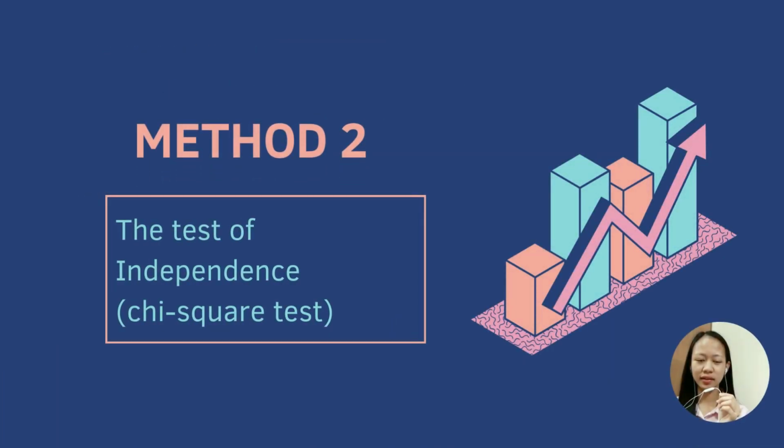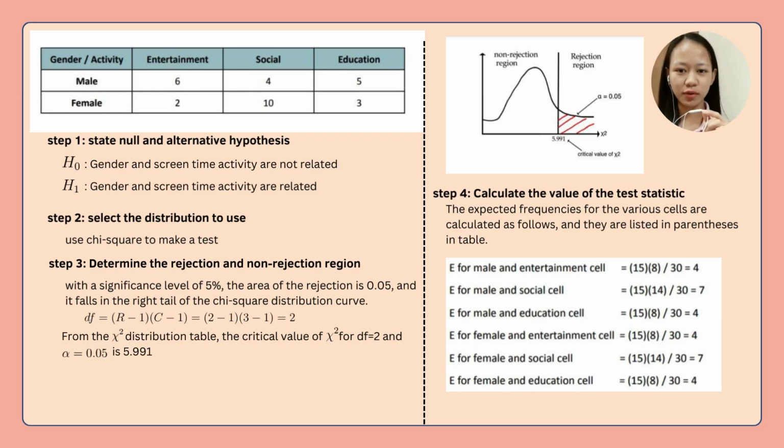Second method, the test of independence, chi-square test. Transform the data of gender and activity into a table. Step 1. State the null and alternative hypotheses. Null hypothesis: gender and screen time activity are not related. Alternative hypothesis: gender and screen time activity are related.